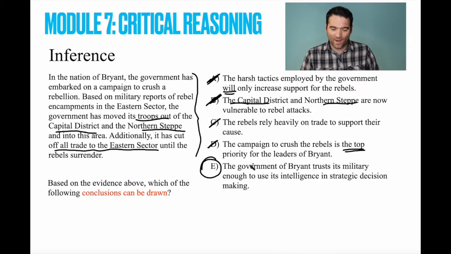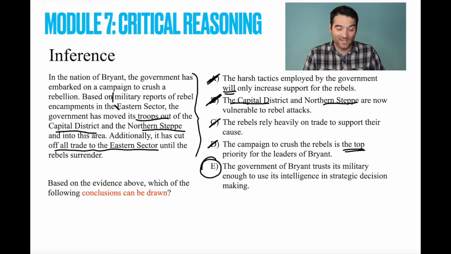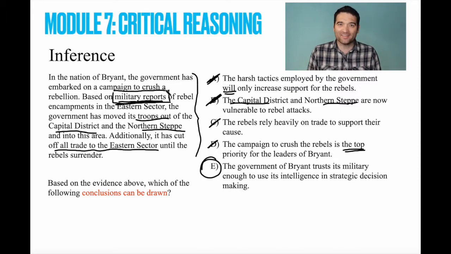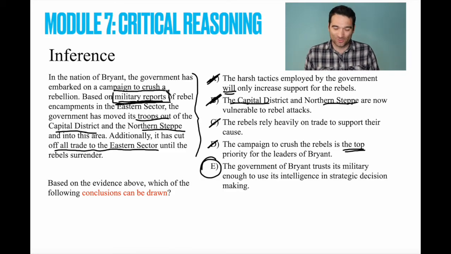And also, where at all in the passage did it talk about intelligence and strategic decision making? Well, I'll show you right here. Why did the government decide to do all of these things? Why did it decide to move the troops out of the Capital District in Northern Steppe? Why did it decide to cut off trade to the eastern sector? Well, all of this was premised on military reports. The government took military reports and used that to make a decision. Right? That's what this whole story is describing.